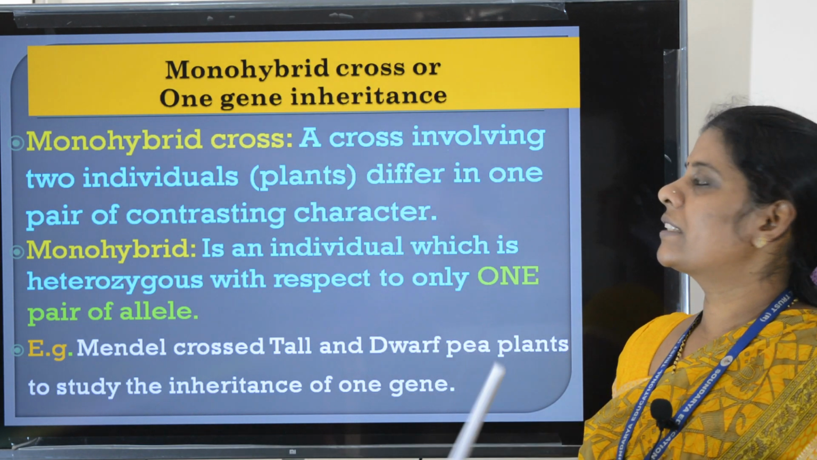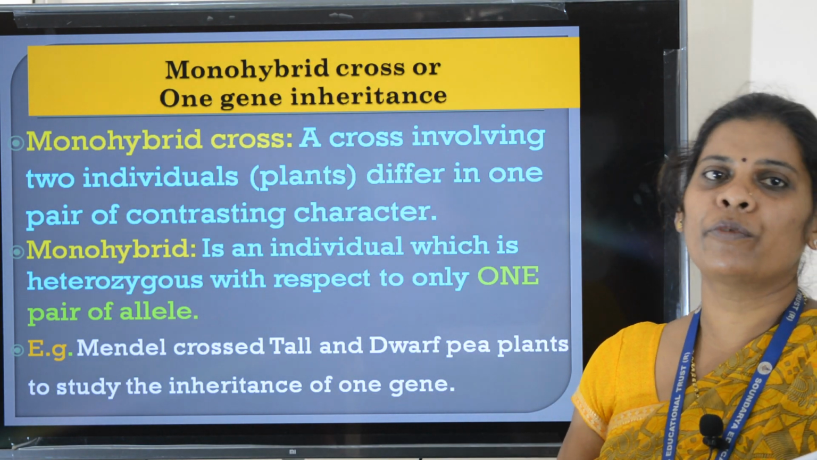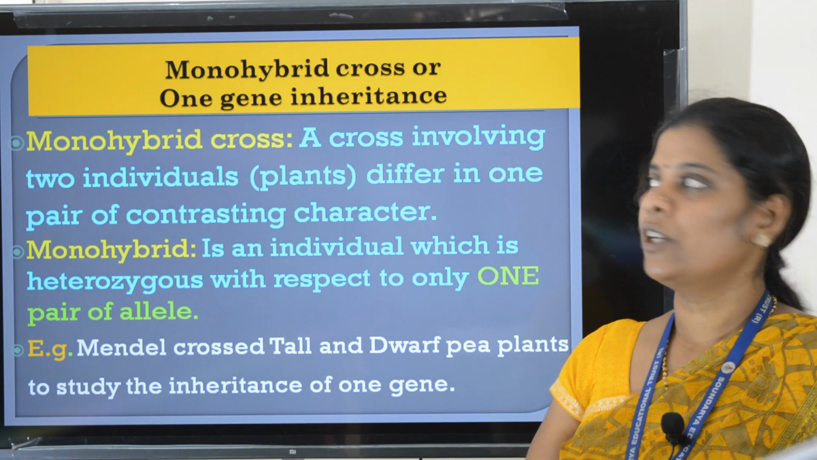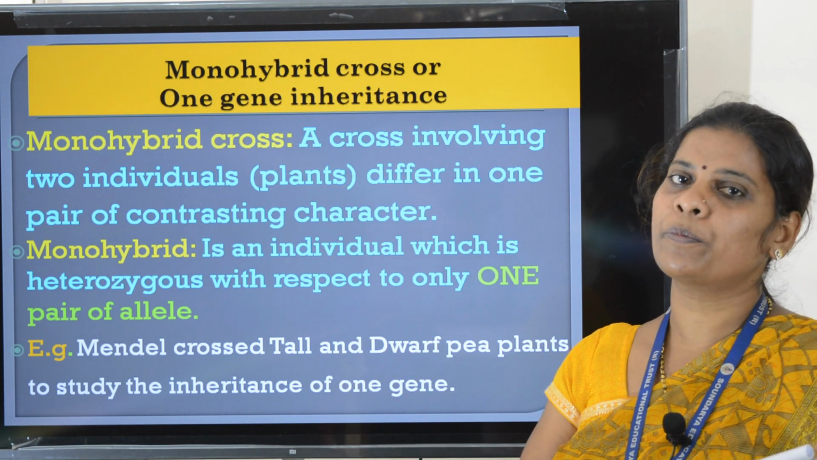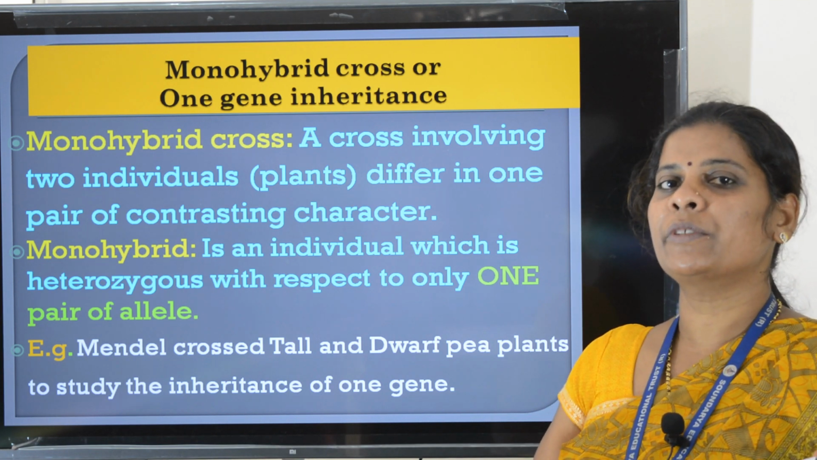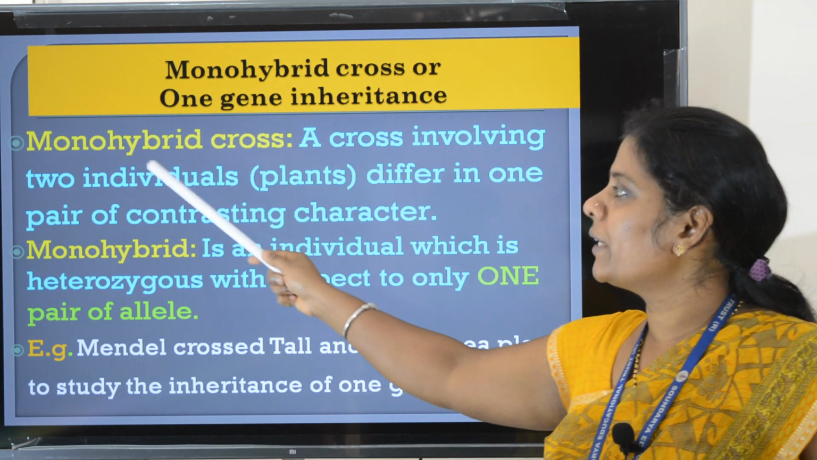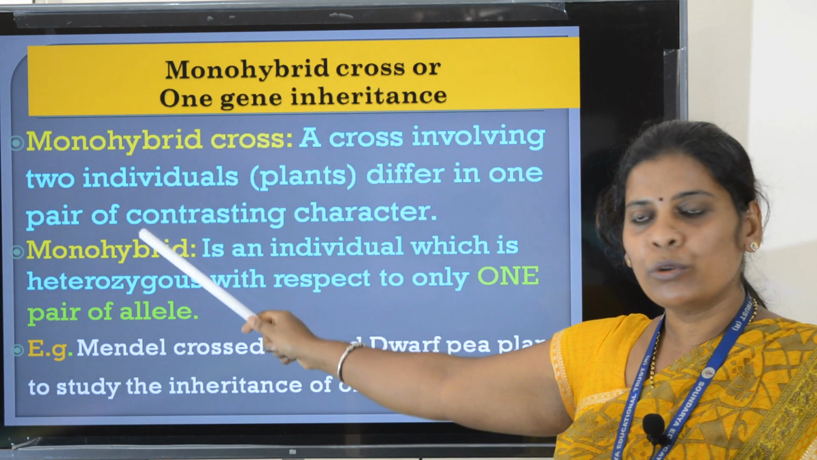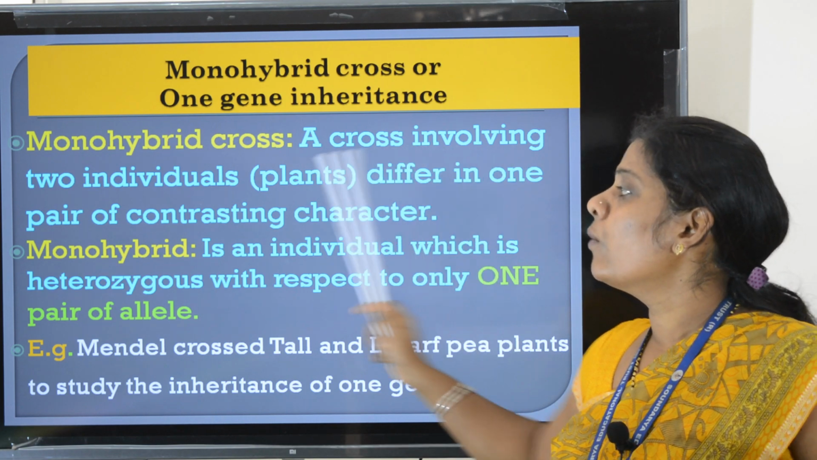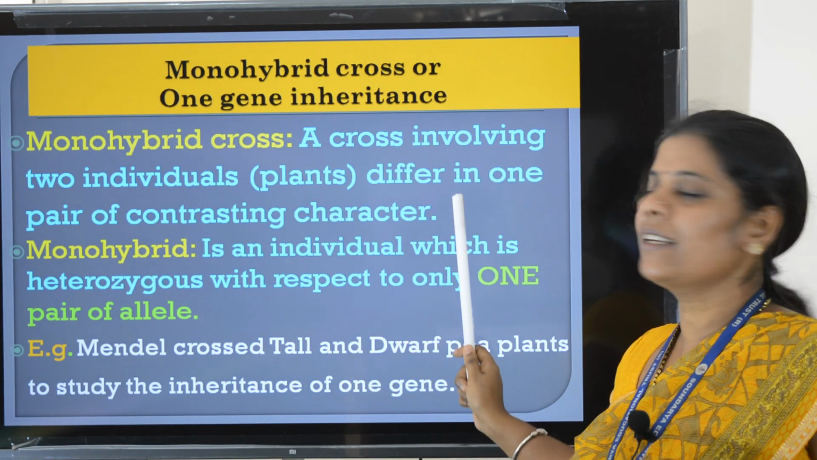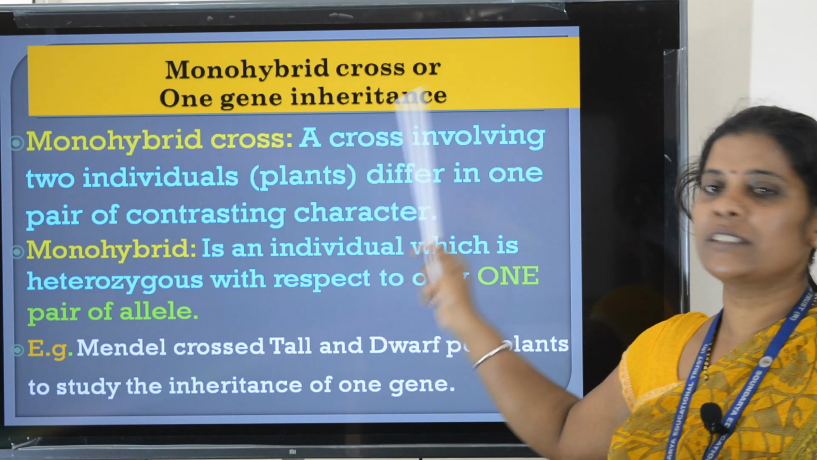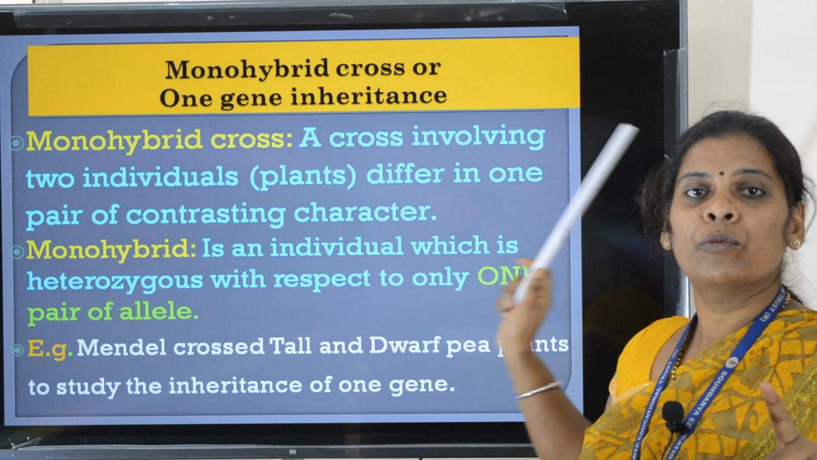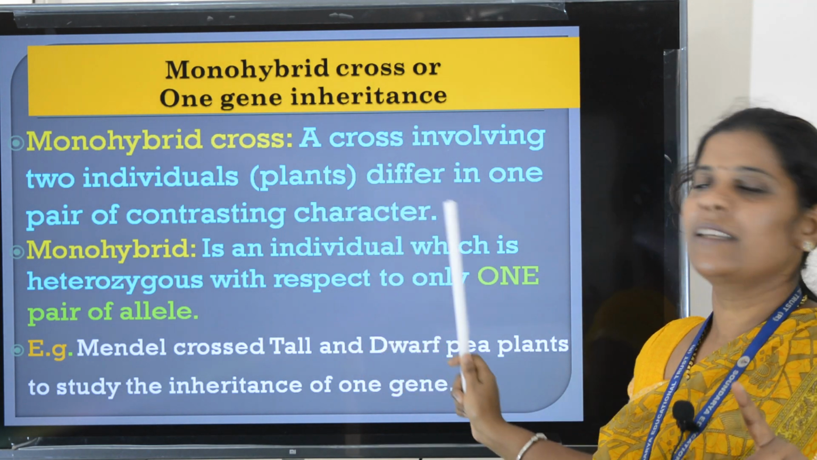Now we are going to discuss monohybrid cross or one gene inheritance. What is a monohybrid cross? You know what is a hybrid. A hybrid is obtained by crossing 2 parents which differ in character. Mono means one. So a monohybrid cross is a cross involving 2 individuals that differ in 1 pair of contrasting characters.